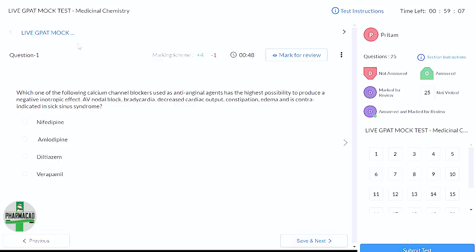What we will do, I hope you all can see the screen where questions are there. This is like the mock test, and we have almost 25 questions. We need to solve it. Ideally, in the exam, we need to solve it within 25 minutes. We should keep 1 minute for each. But here we have, I guess, 1 hour, that is 60 minutes for 25 questions, because I'll also be explaining all the questions, how we are going to solve.